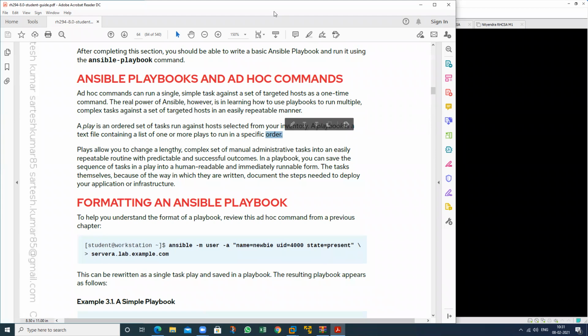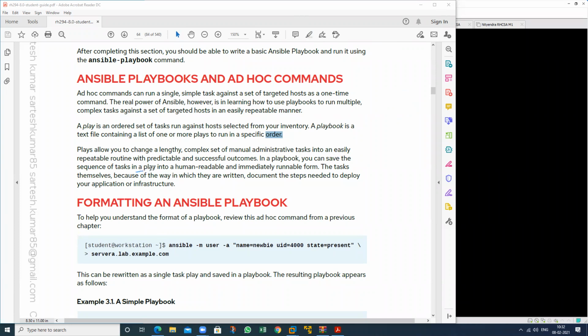Suppose we have three tasks and one of them does not perform; then the following ones will not be conducted. First this task, then this task, then again this task. So it will perform in order. So this is about the playbook. Plays allow you to change a lengthy, complex set of manual and listed tasks into an easy, repeatable routine with predictable and successful outcomes.